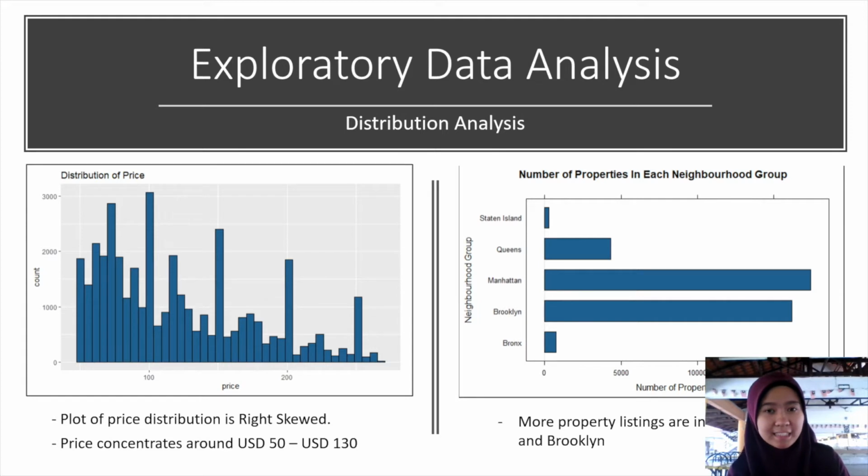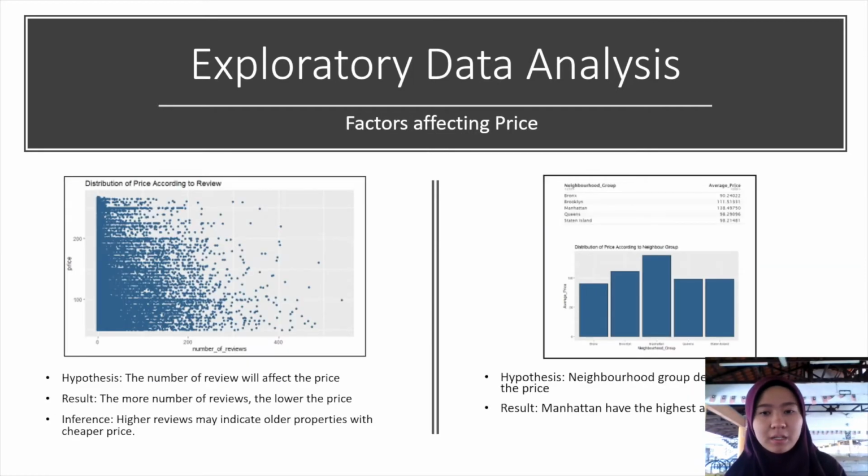For exploratory data analysis, we analyze the distribution where for distribution of price we can observe that the plot is right skewed and the price is concentrated mostly around 50 to 150. And for the number of properties in each neighborhood group, we can observe that Manhattan and Brooklyn have the most listing properties. For factors affecting the price, on the plot of distribution of price according to review, we can observe that the higher the number of reviews, the lower the price.